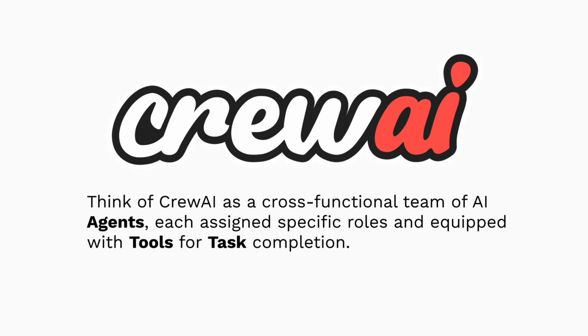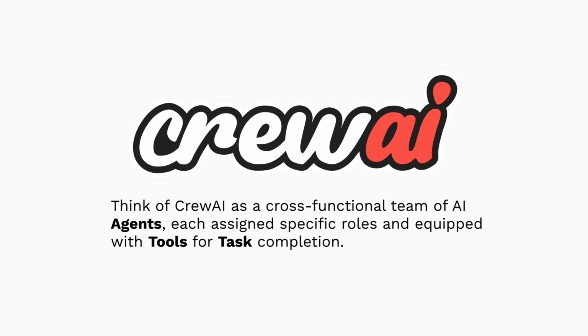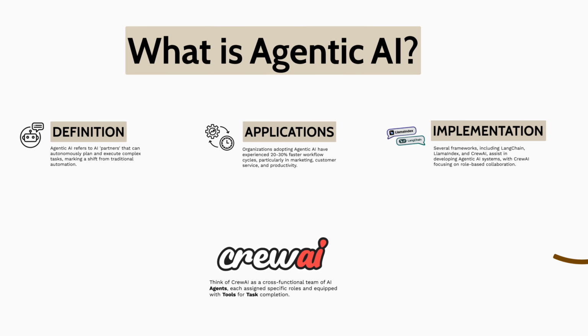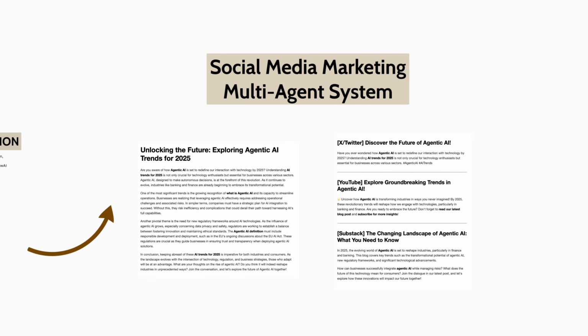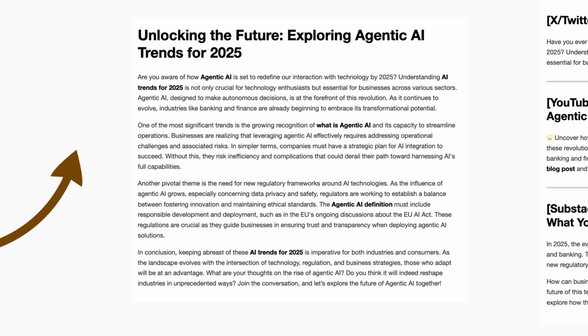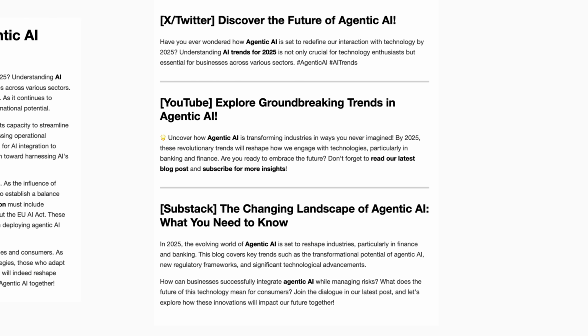Think of CrewAI like assembling a cross-functional team where each AI agent has a specific role handling related tasks, equipped with tools to complete their work. Let's build a social media marketing multi-agent system that is capable of generating blog posts based on the user's topic of interest and creating tailored campaign messages for sharing on different social media platforms.